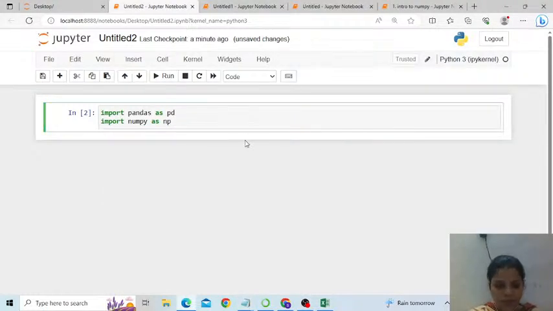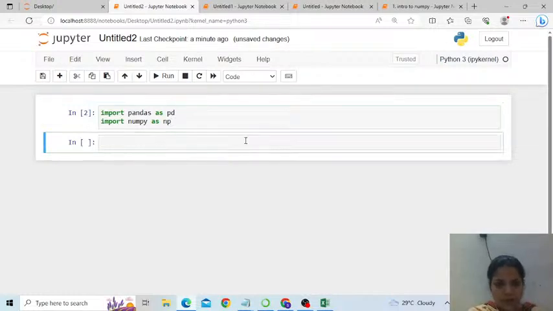For example, if anybody could guess what this piece of code will do: age is equal to np dot random integer from 18 to 40, total 20. That means starting from 18 to 40, it is going to generate a total of 20 random integers. Is that correct? If you want, you can display age like this.